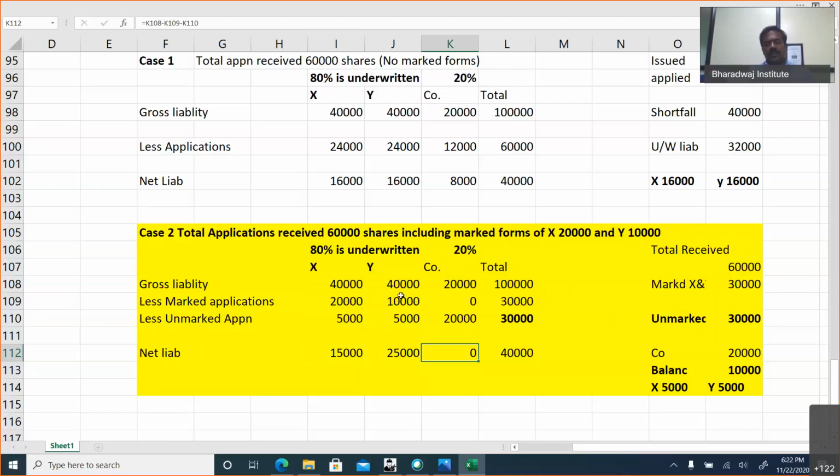Commission will be calculated only based on the shares. This one, 40,000 into the value into 5% like that, it will be calculated. Commission is always calculated on the gross liability, that is number of shares issued, and that is underwritten by underwriters.